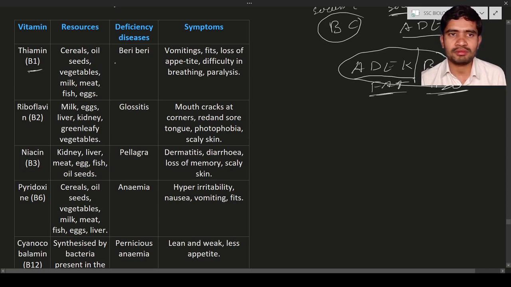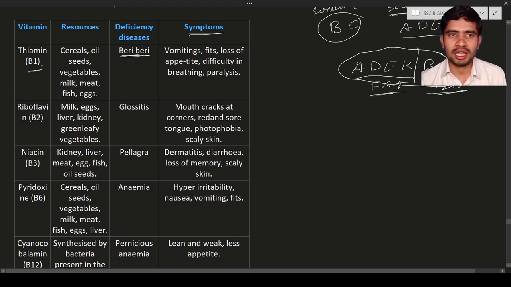Next, the deficiency diseases. What happens if they are deficient? A deficiency disease is a disease due to the deficiency of a particular vitamin. Next, the symptom. What is meant by symptom? Each and every disease will have symptoms; the disease will show the symptom. For example, if a person has fever, the high temperature of the body is the symptom of the fever.